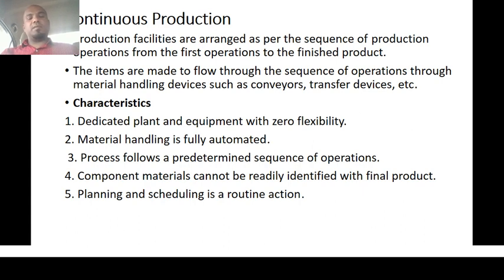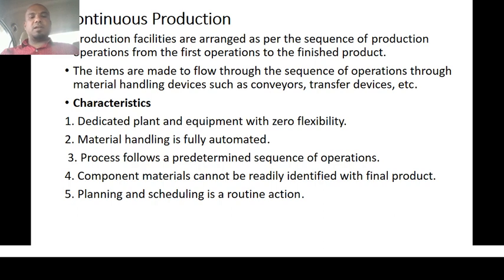So by using some of the machinery tools like conveyor belts or maybe transfer devices, we are able to feed the product from the first machinery to the next machinery till the product becomes a finished product. Coming to the characteristics of the continuous production process, it has dedicated plant and equipment with zero flexibility.